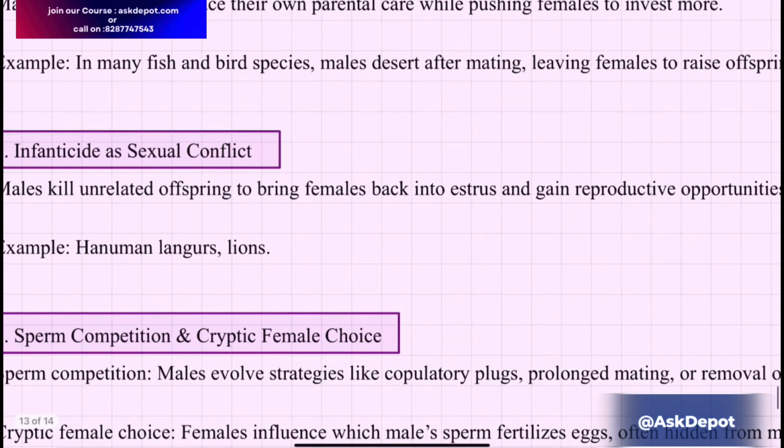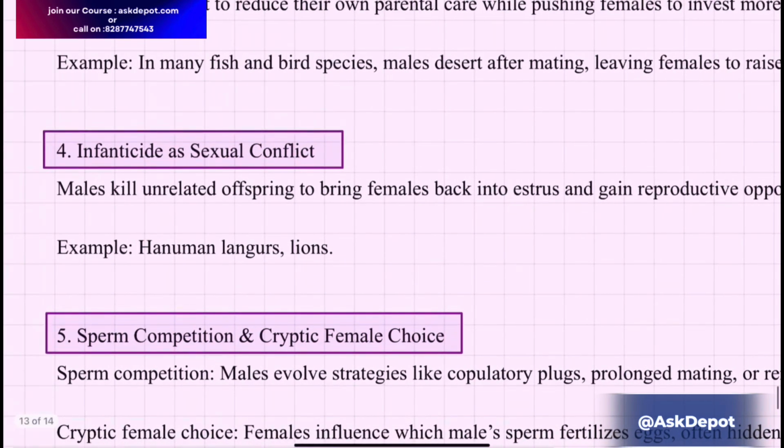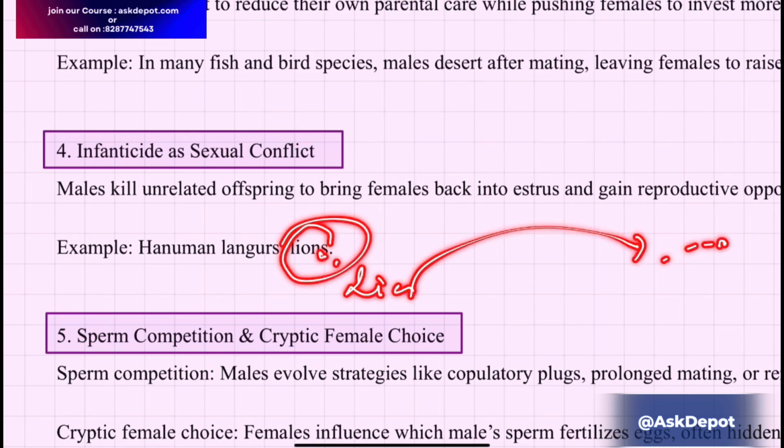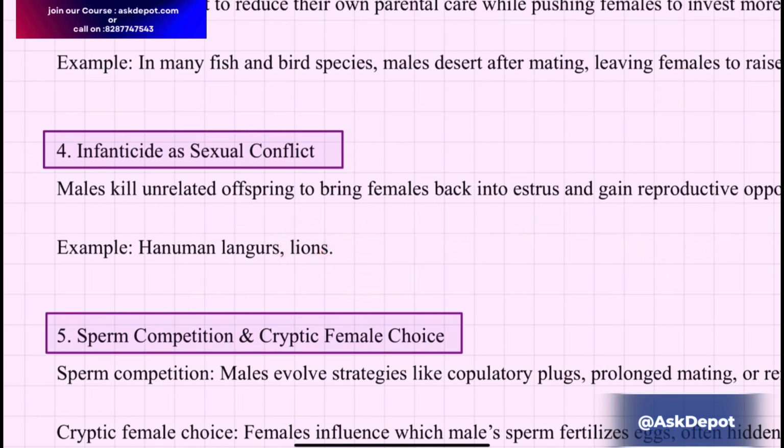The male will kill this offspring to mate with the female, and it will increase the reproductive opportunity, the number of offspring that it can produce. Examples are Hanuman langurs and lions. The lion will kill the cubs of another lion, of the lioness, and then try to mate with that lioness. This is what happens.